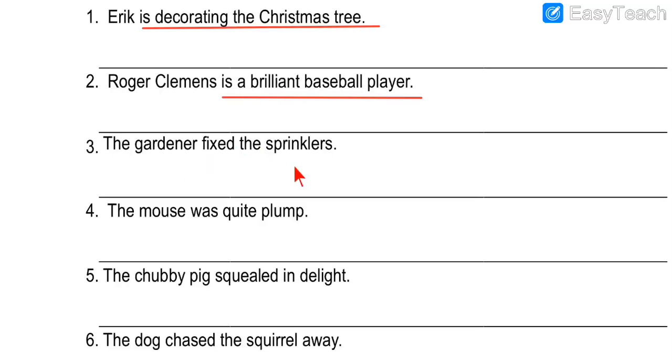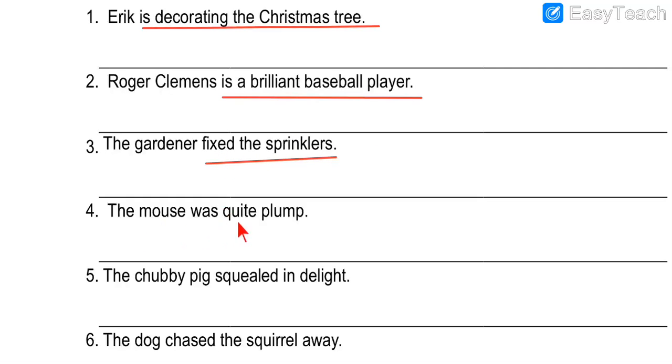So the gardener is watering the plants over here, we can say. So the gardener fixed the sprinklers. So who fixed the sprinklers? We get the answer, the gardener. The gardener fixed the sprinklers. So we cannot underline the subject. The question is who, so the gardener. But what is he doing? Fixed the sprinklers. So that is our predicate part, and we have to underline the predicate part, fixed the sprinklers. That much is our predicate part, and it also contains one verb over here.